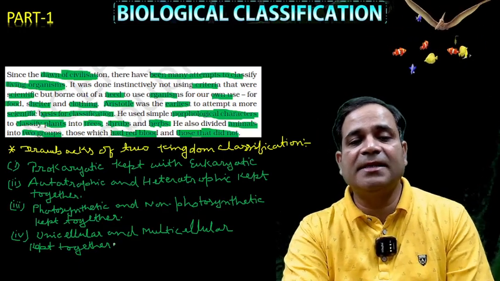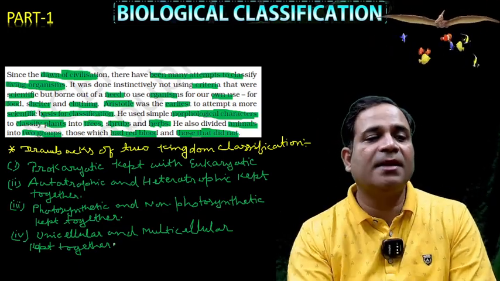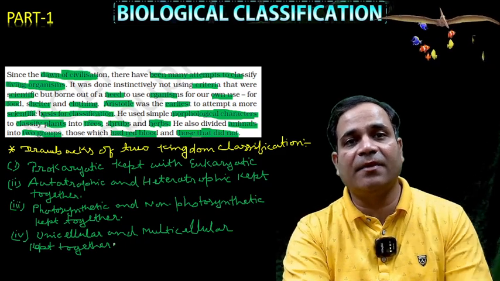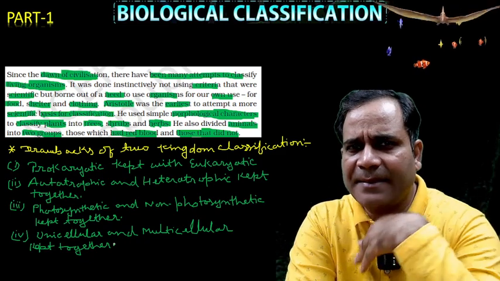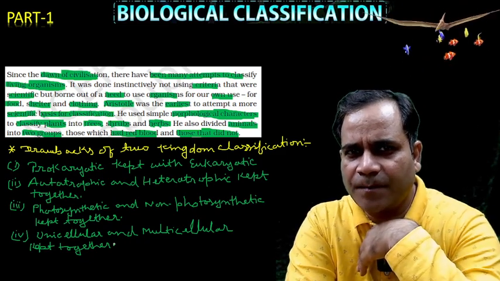So what are the drawbacks here, my dear? Here I have written 4 points. That is, prokaryotic kept with eukaryotic. Hope you know the meaning of prokaryotic and eukaryotic. Am I right? No, you don't know.